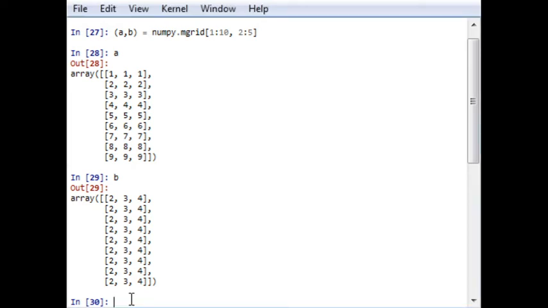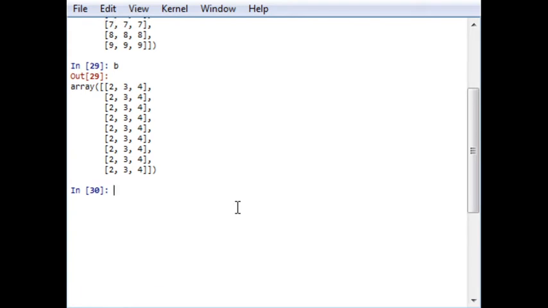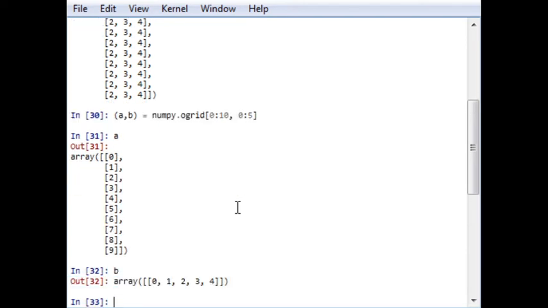Similarly, ogrid is also used. Let us check an example of ogrid. Now, instead of mgrid, I convert it to ogrid, that is from origin, and here 0 to 10, here 0 to 5. So A will be 0 to 9, B will be 0 to 4. So what I want to explain is that ogrid is used for an open grid. mgrid is used for creating a mesh. ogrid is used for creating a one-dimensional graph.